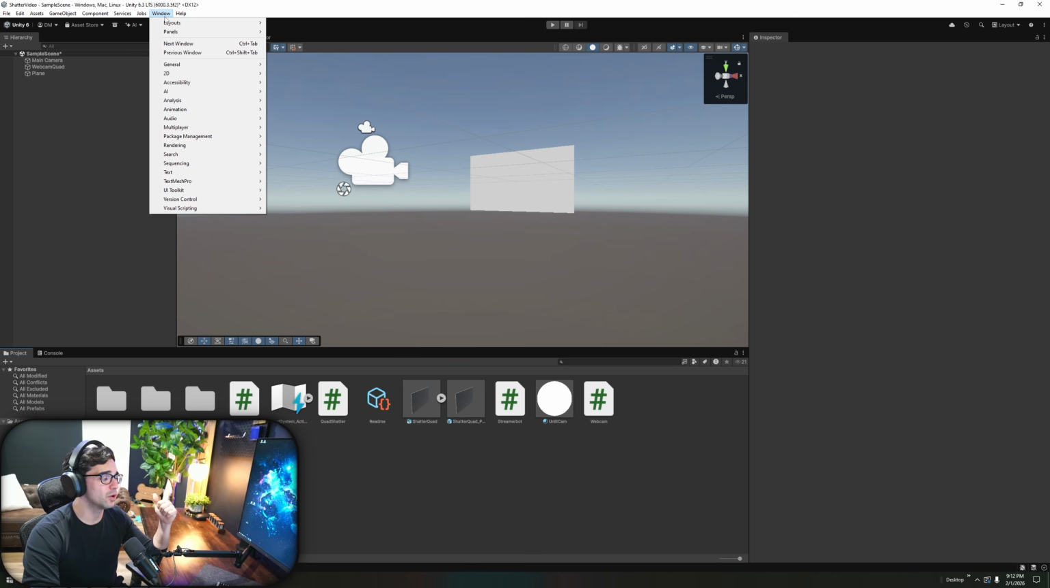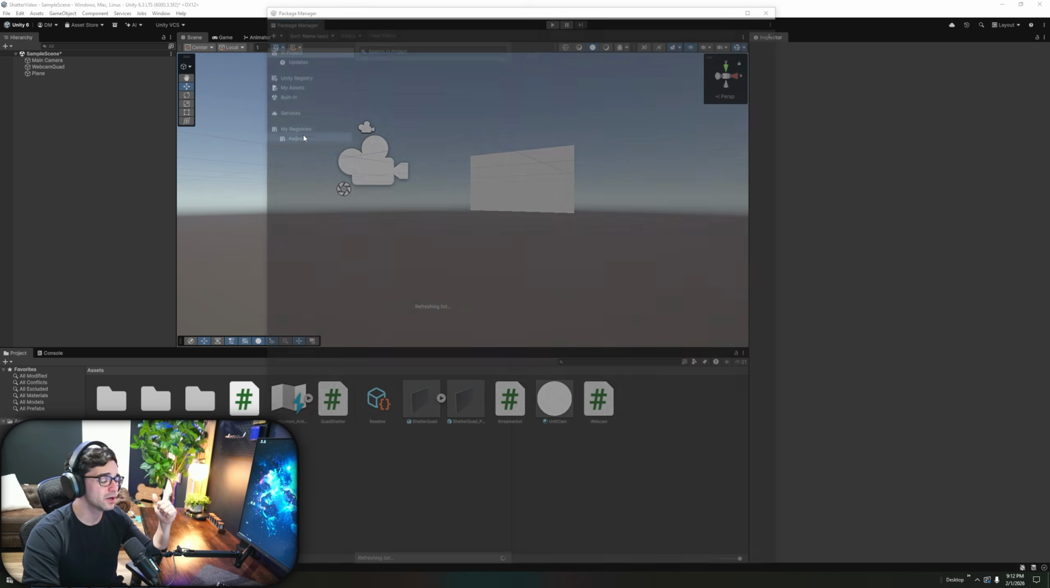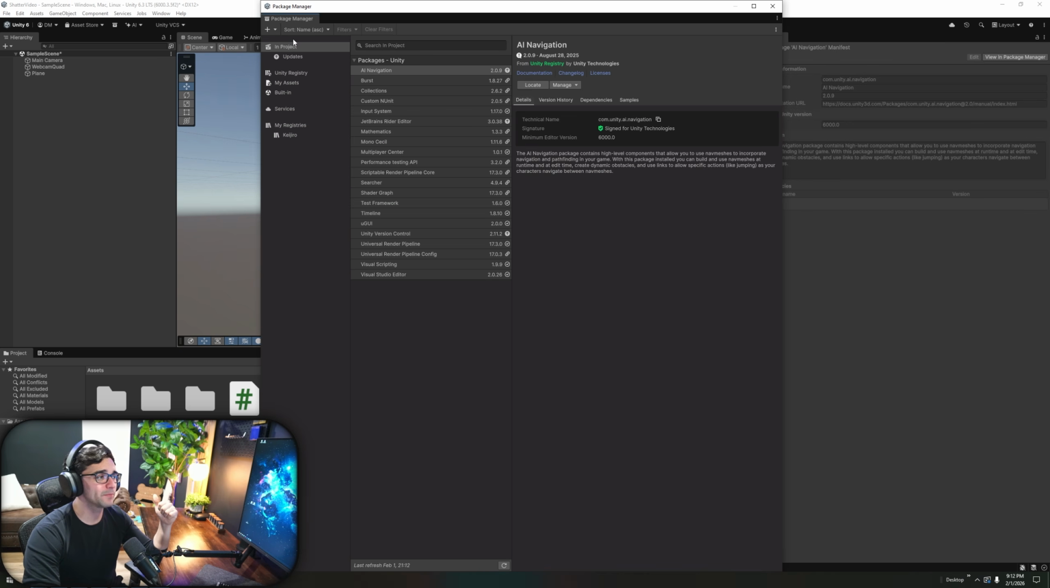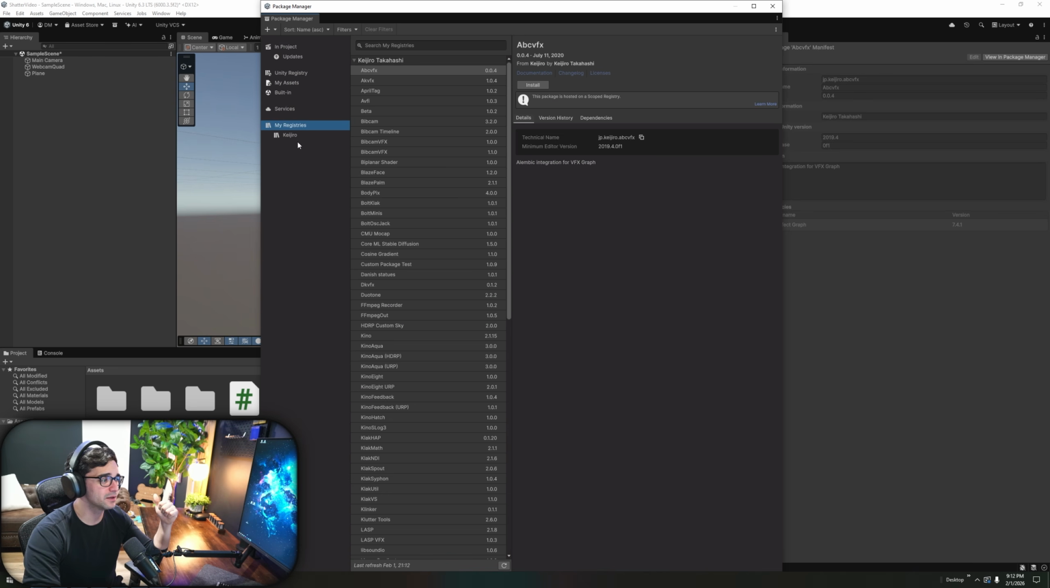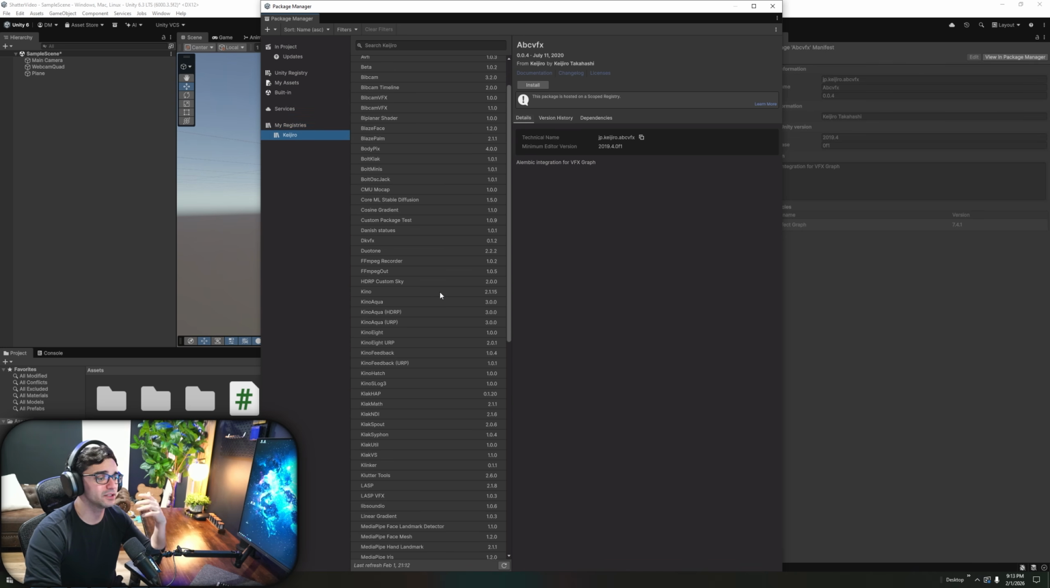And from here, you're going to go Window, come down to Package Management and Package Manager. Open up this new window right here. And in your submenus here, under Registries at the bottom, you'll now see Cajero. I'm not sure how to say it, but that's the one we want, right? And when you click on that, you'll have a bunch of different plugins you can play with if you want.